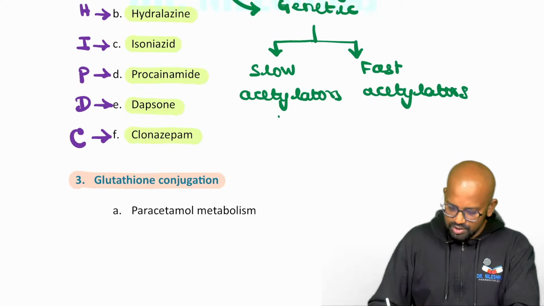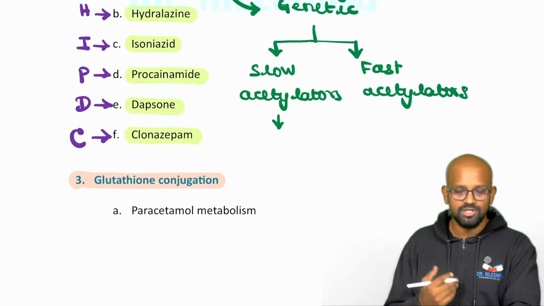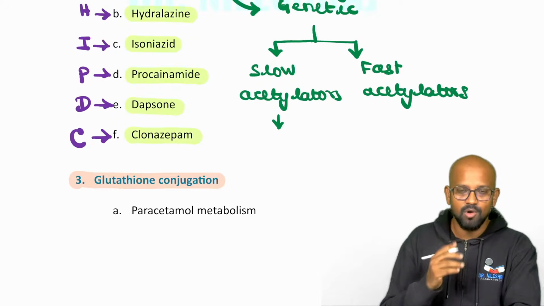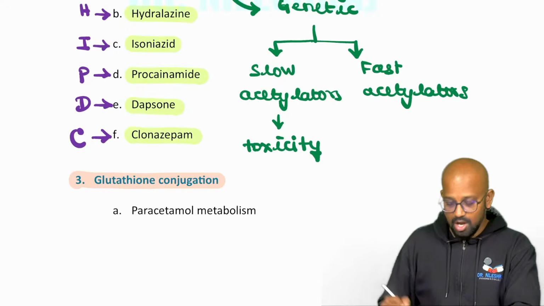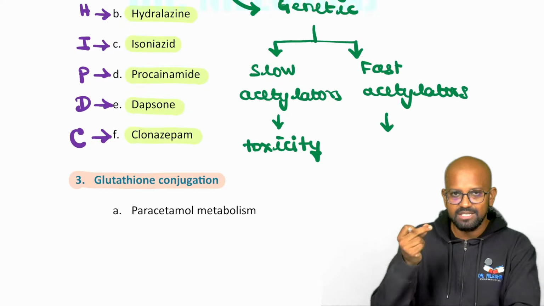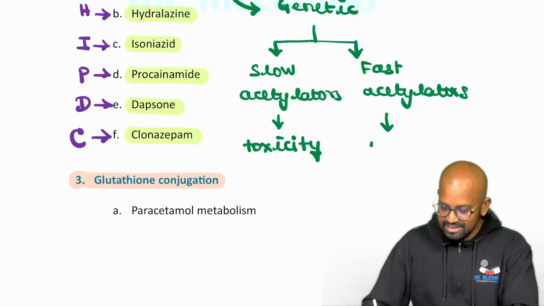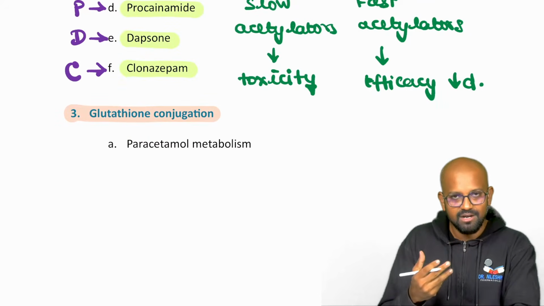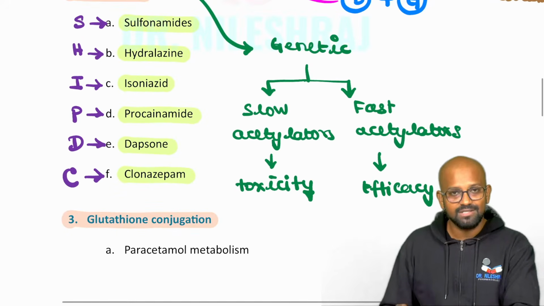So how do we put forth slow acetylators? If a patient is a slow acetylator, you didn't know that, and you administer one of these drugs, what will happen? This drug will not get metabolized, which means these drugs will get accumulated in the body and lead on to toxicity symptoms. On the other hand, in fast acetylators, all of these drugs are quickly getting metabolized, so none of the drug will be accumulated in the body, which means the efficacy of the drug is going to be decreased. I hope you can understand these terminologies. Drug is accumulated, toxicity. Drug is not accumulated, the effect of the drug is decreased. That's it about acetylation.